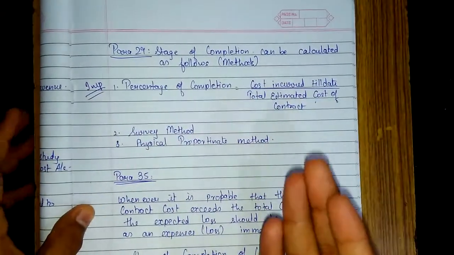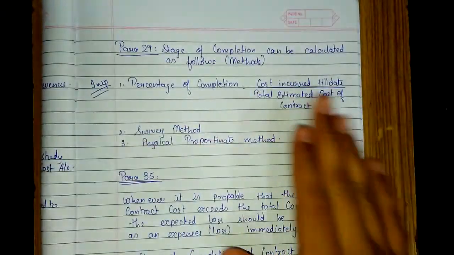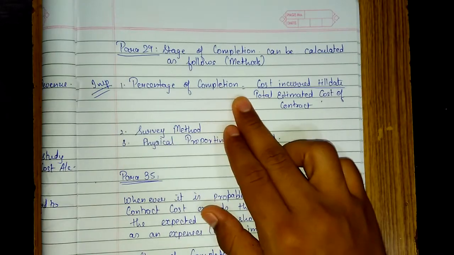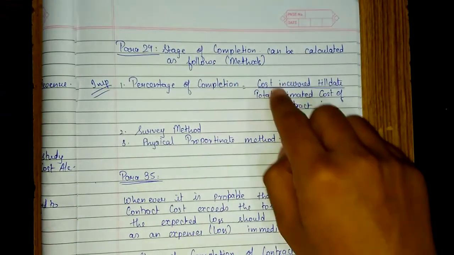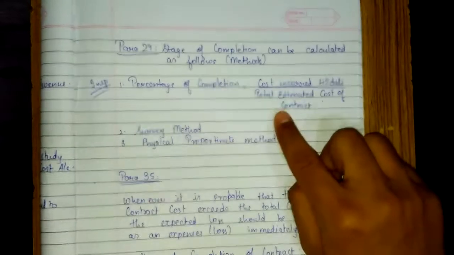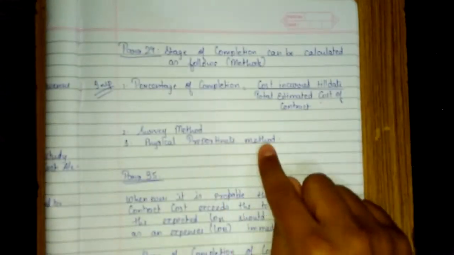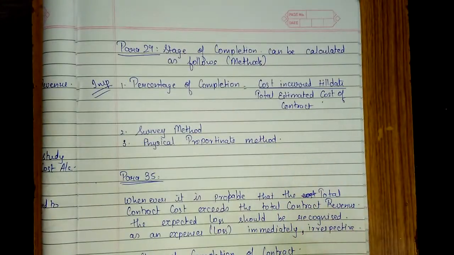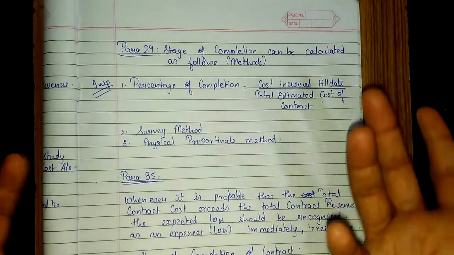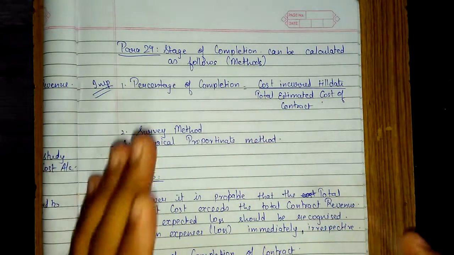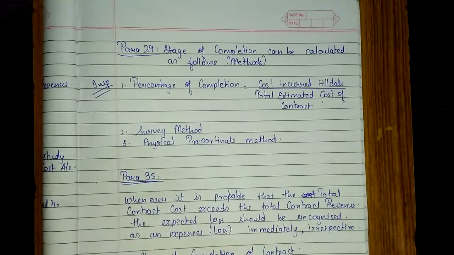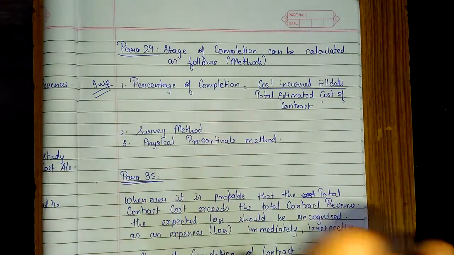Then para 29. Para 29 says stages of completion can be calculated as follows. It is just the method, the percentage of completion method. In this, we'll calculate the percentage as cost incurred till date over total estimated cost of the contract, or the survey method, or the physical proportionate method. Physical proportionate method means you have given a contract of building 20 assets, out of which only 4 assets have been completed in the first year. So 4 divided by 20 gives the percentage, that means 20% only.